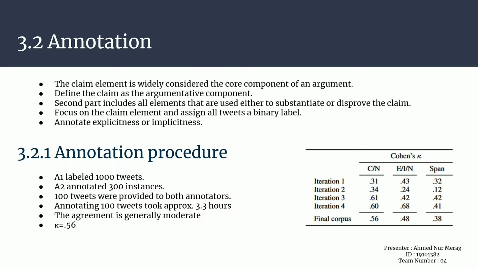We focus on the claim element and assign a binary label that indicates whether the document contains a claim or not. We also annotate explicitness or implicitness. If a tweet is labeled as containing a claim, for explicit cases the claim sequence is additionally marked on the token level.